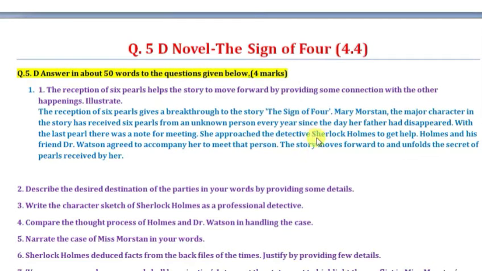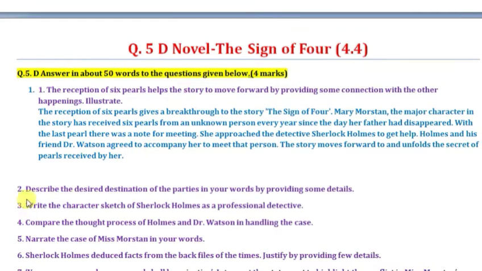She approached the detective Sherlock Holmes to get help. So finally she went to Sherlock Holmes to seek his help. Holmes and his friend Dr. Watson agreed to accompany her to meet that person. The story moves forward and unfolds the secret of the pearls received by her. This is actually one of the main themes of the novel.